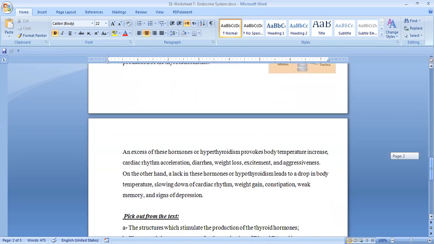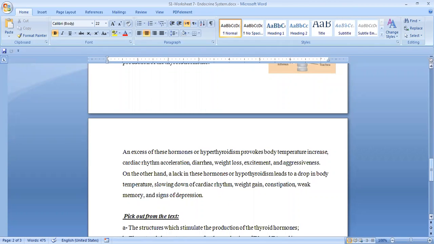So an excess of these hormones is hyperthyroidism. We have a very high amount of T3 and T4. This provokes an increase in body temperature, cardiac rhythm acceleration, so the cardiac beats will be accelerated, diarrhea, weight loss, excitement, and aggressiveness.